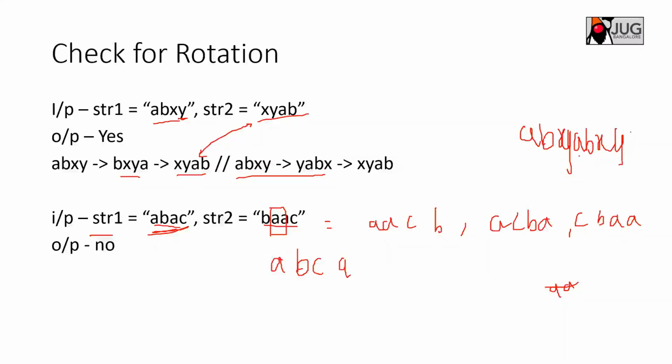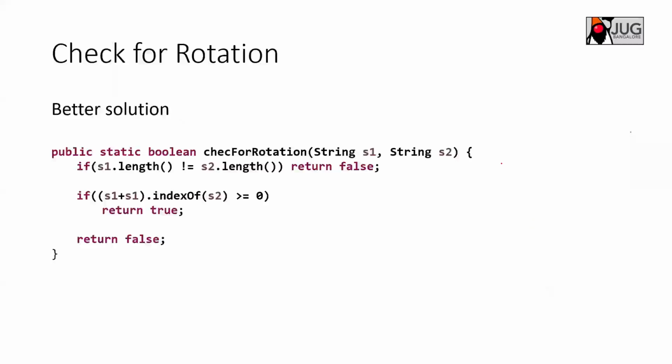If I rotate also, I should get some of the characters, right? And then I will try to match x, y, a, b in that. So x, y, a, b exists. That means I can get this string with some rotation. Basically, we are doubling the length of the string to find an exact match. So S1 plus S2, and if the index of S2 in that is greater than 0, then it has a rotation of that string. Otherwise, it is not.